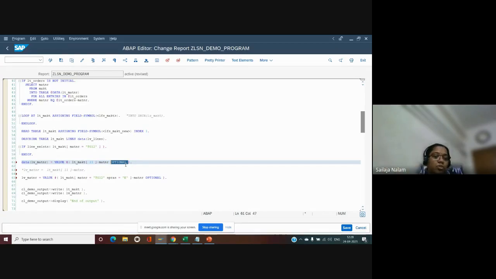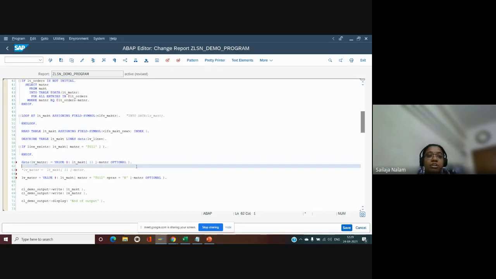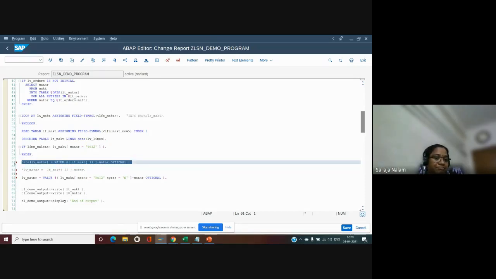But here, suppose we don't want it, we just want to know whether the description is there. Suppose you are having a material, I want to show the description if it is available. If it is not available also, that is fine with me. In that case, what is the point in having the try block and having a catch once again? We can directly say, check for this description. If it is there, fine. If it is not there, also it is fine. So in that case, we can make use of this optional statement.